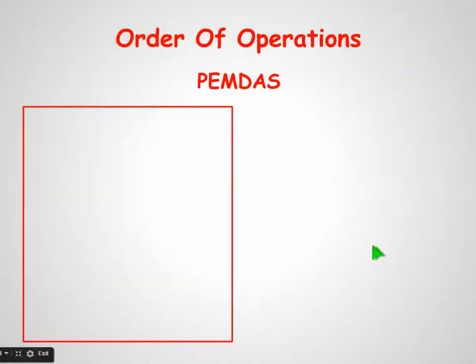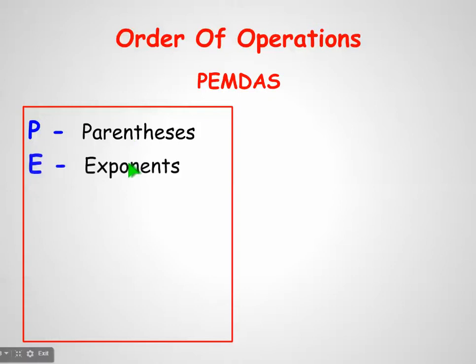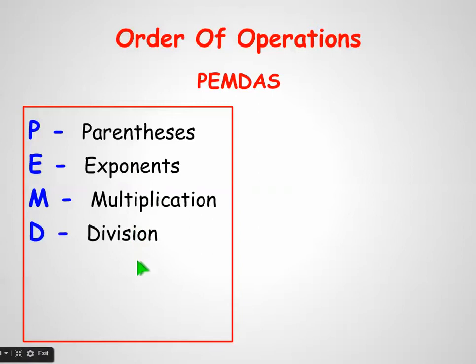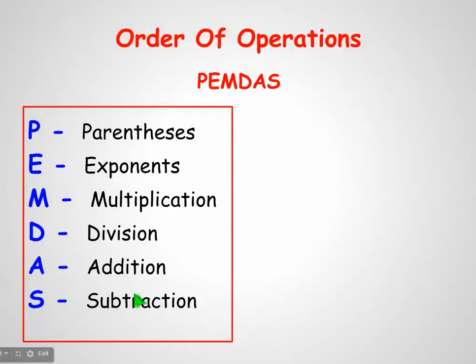So, PEMDAS. A lot of times when you learn that, please excuse my dear Aunt Sally, you learn P is for parentheses, E is for exponents, M is for multiplication, D is for division, A is for addition, and S is for subtraction. So if you can remember that, it helps a little bit.